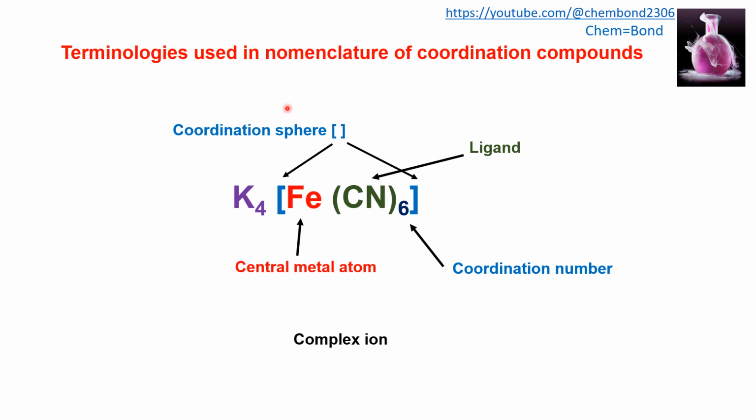So this whole species is known as a complex ion, and it is balanced by the counter ion. Either it will be positive charge or negative charge. Here the complex ion is an anion, so it will be balanced by a positively charged counter ion. If the species present in the coordination sphere is cationic, then it will be balanced by a counter ion that is anionic. So here it is an anionic species that is balanced by a counter ion that is a cation.